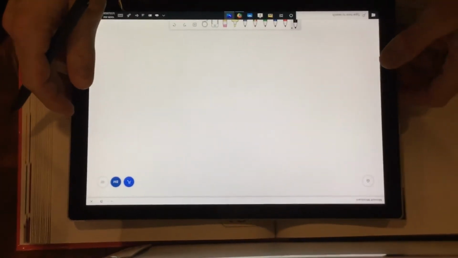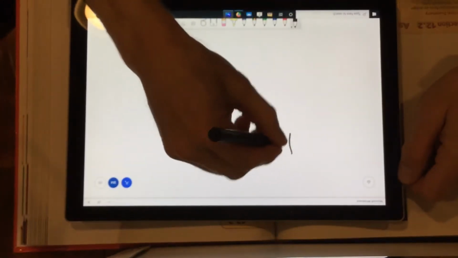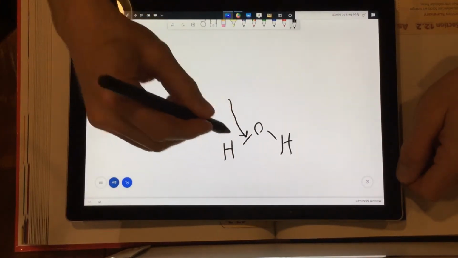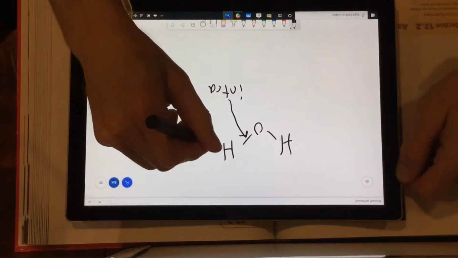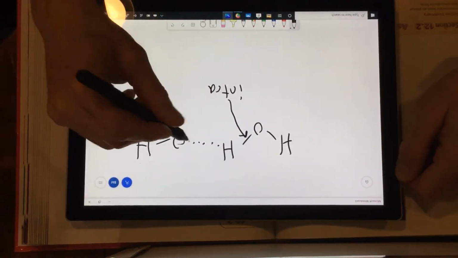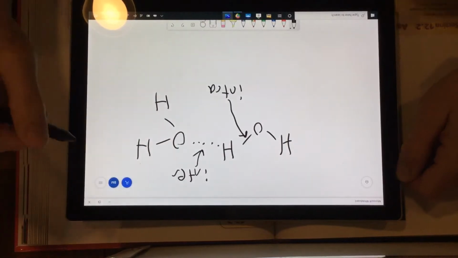All right, so basically, if you have a water molecule here, right there is intramolecular, that's a covalent bond, and then a hydrogen bond to another water molecule, that's your intermolecular.